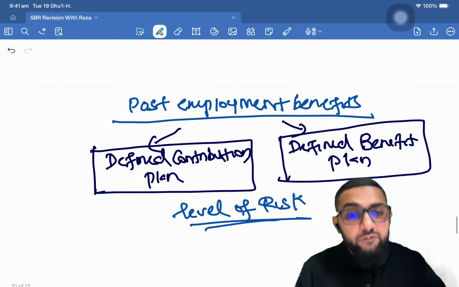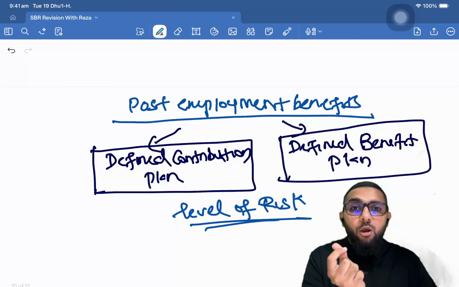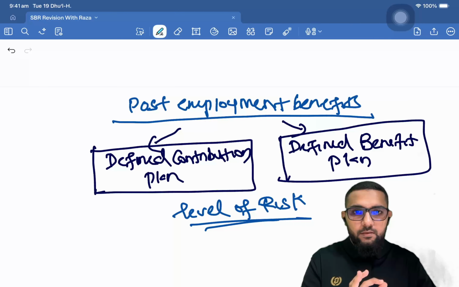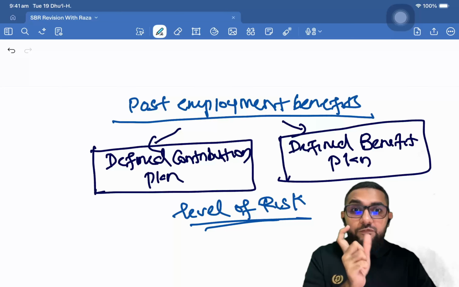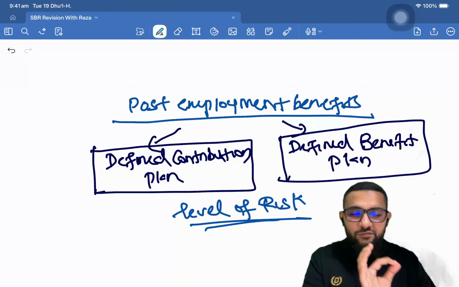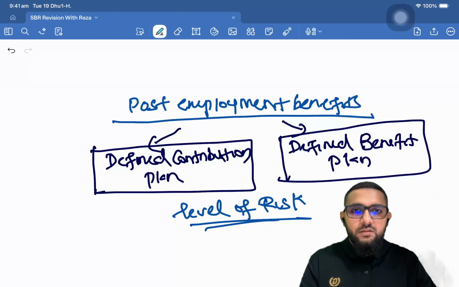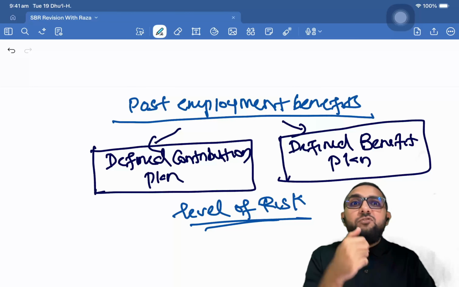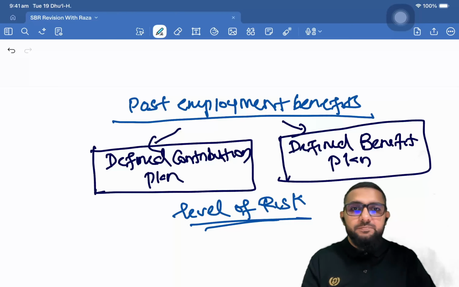If the risk of paying lies with the employer, a fixed amount, that's a defined benefit plan. Fixed amount meaning the employer has promised something, and at the end, the employer will have to pay that exact thing that's been promised. That becomes a defined benefit plan.